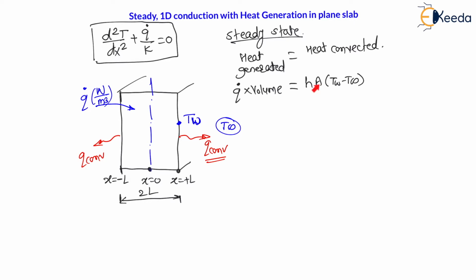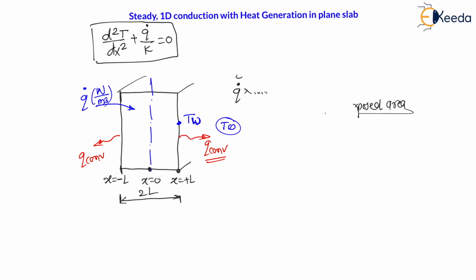And my dear students, here A is nothing but the total exposed area. This A will be the total contacting area or total exposed area between the solid surface and the corresponding fluid, right? Means if there is convection from both sides, then both areas we have to consider. If convection is from all six sides, then all six areas we have to consider over here. And from this equation we will get the wall temperature, right? Because we have the fluid temperature, that is the outside air temperature, volume we can calculate, Q dot they will provide in the examination, h they will provide, area you can calculate, and from these you can calculate the wall temperature.